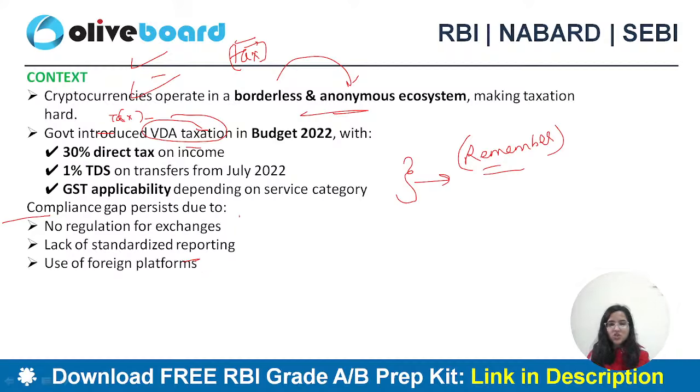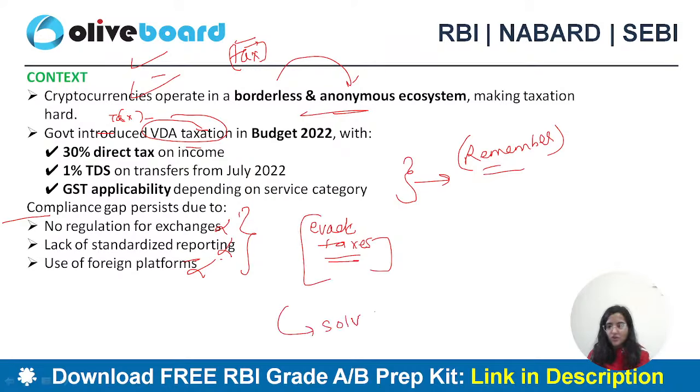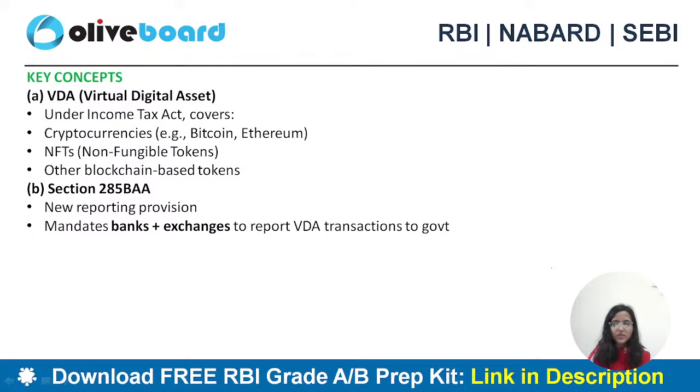But there is an issue with the compliance gap. There is no regulation and a lack of standardized reporting. People use foreign platforms and they can evade taxes easily. That is what we saw: tax evasion was happening a lot. Now this has to be resolved. For that we have this particular news.